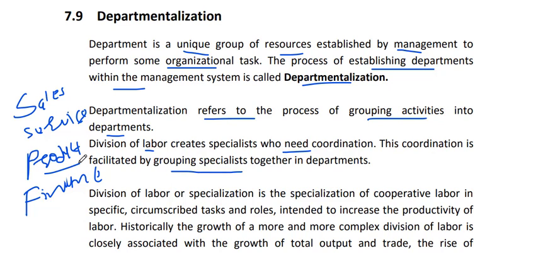It means in the product department one or two specialists give orders to their workers and labor, because labor does not have proper knowledge about what task or work should be done. So in any department we have one or two specialists, and that specialist will give orders or direction to the worker or labor.